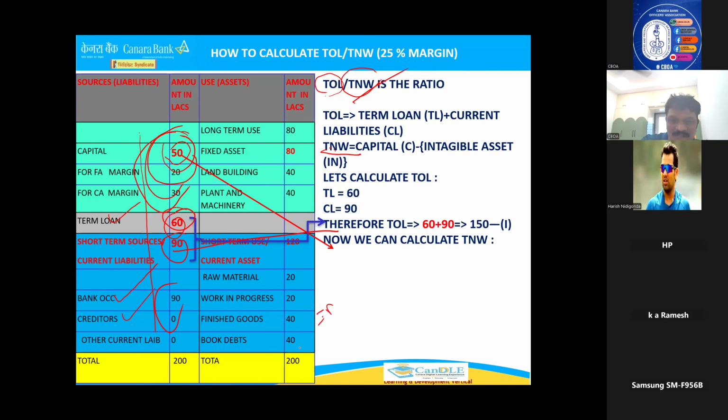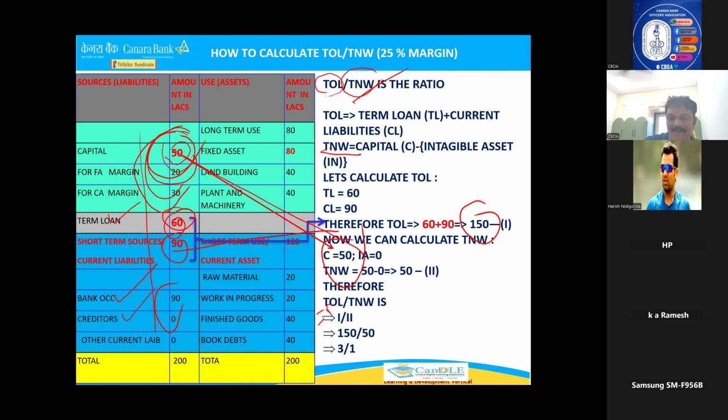As I told you, in this balance sheet, there is no intangible assets. So capital is the net worth. So currently only 50 lakhs capital is the net worth. So 150 outside liabilities, tangible net worth 50. Therefore, this 50 will come here. So 150 divided by 50 is the formula.